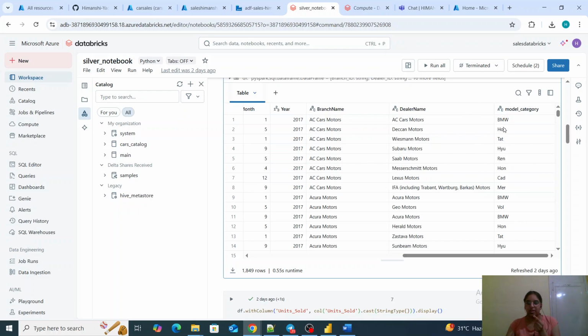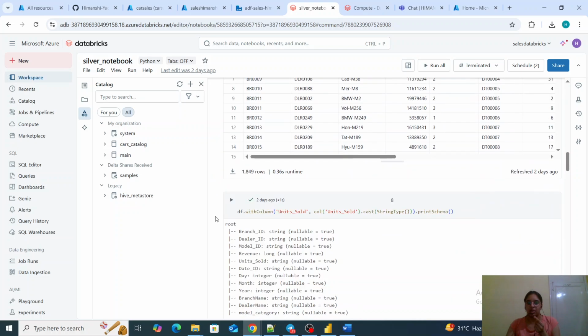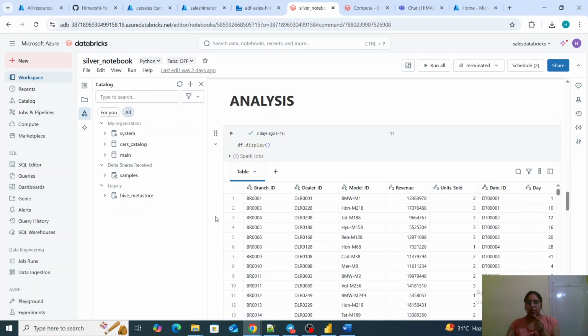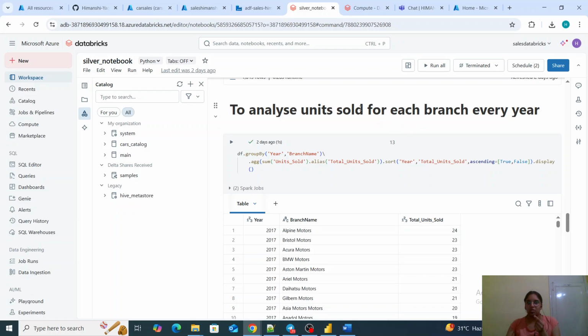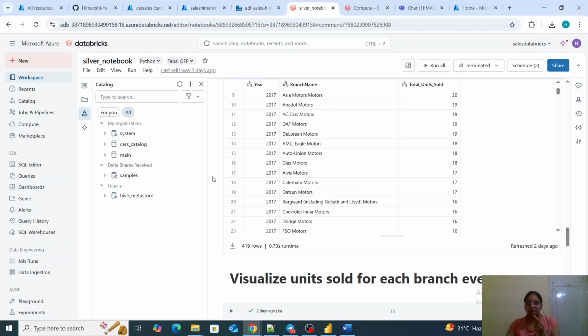This is being generated. So whatever new columns are to be added, they are being added in the silver layer. And whatever analysis and transformation I'm doing, I'm doing one more analysis over here to analyze the units sold for each branch every year. So I have written code for that, and I'm analyzing that data as well.